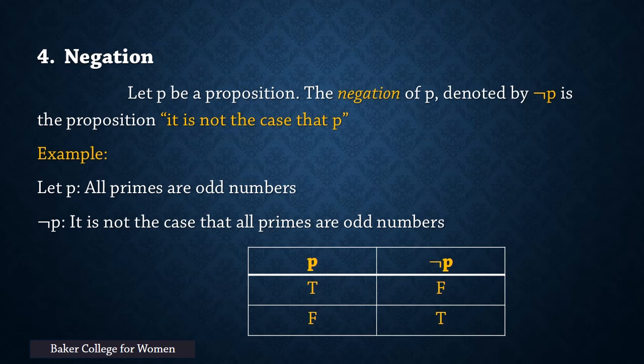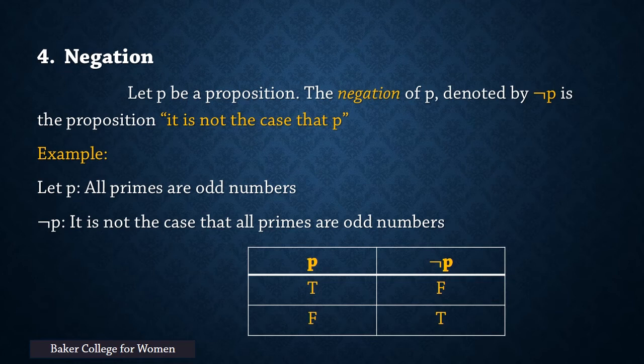Negation. Let P be a proposition. The negation of P, denoted by the symbol ¬, is the proposition "it is not the case that P." Example: let P be the proposition "all primes are odd numbers." The negation of P is the proposition "it is not the case that all primes are odd numbers."